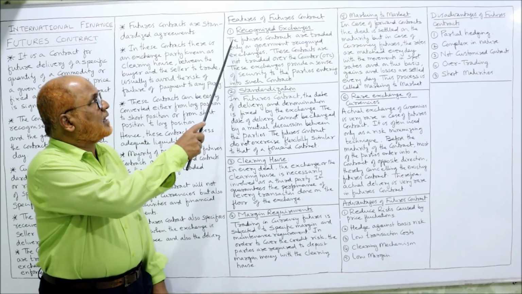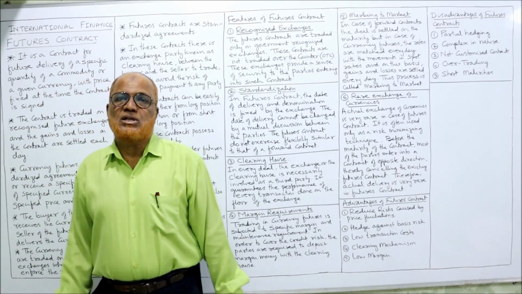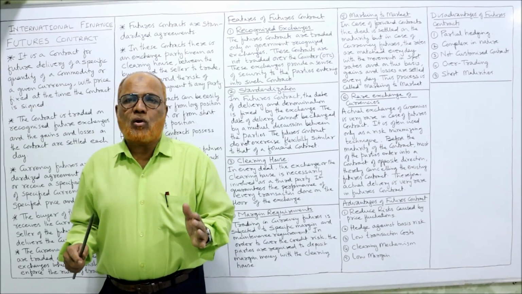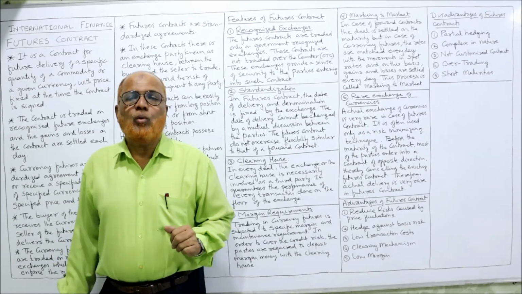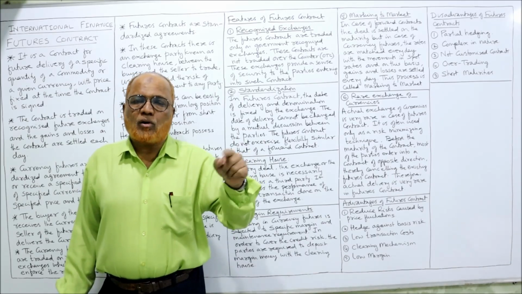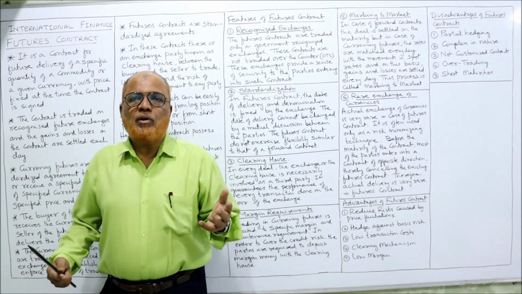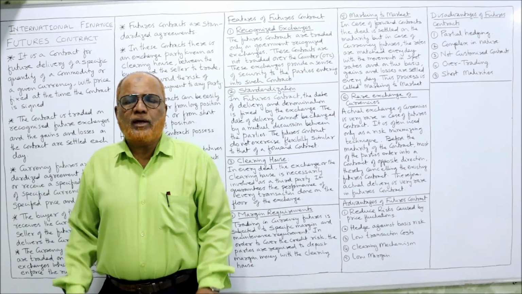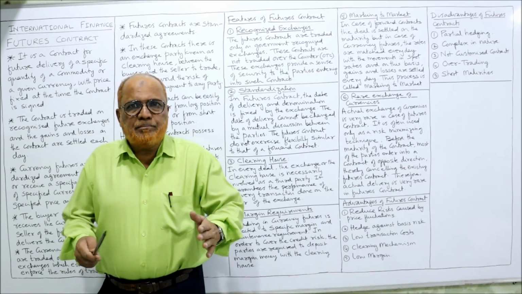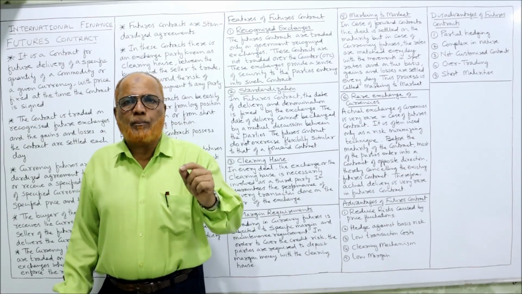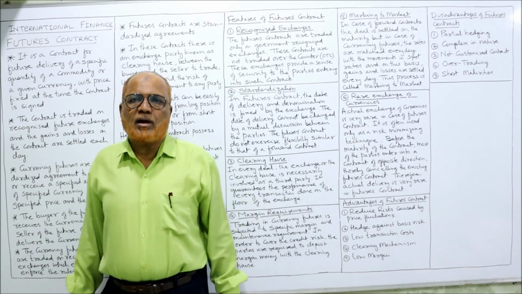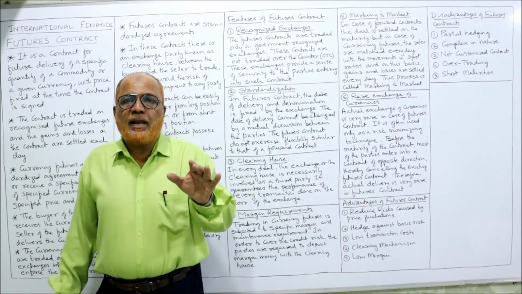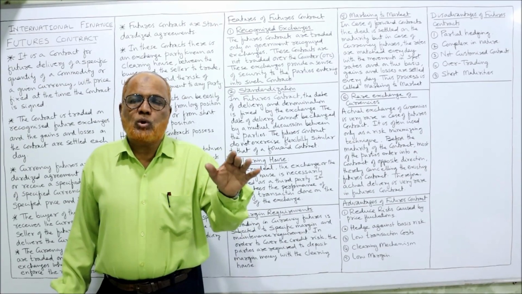The first characteristic feature is recognized exchanges. The future contract is not OTC, over the counter. Forward contract is over the counter. What do you mean by over the counter? At any place the contract can be done, by sitting in our drawing room, by sitting in a hotel, having a cup of tea, and we can make a contract. So there is no specific place where forward contract should be done.